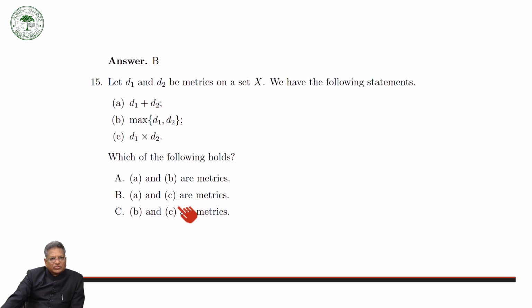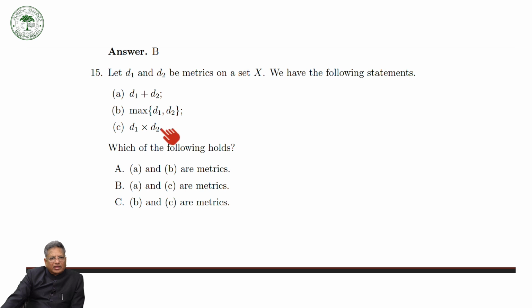Now here you have D1 and D2 be metrics on a set S. Then we have the following: D1 plus D2, and the maximum of these. Which of the following is true? A or B?